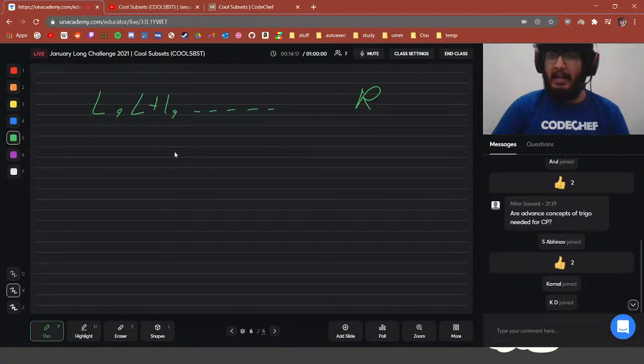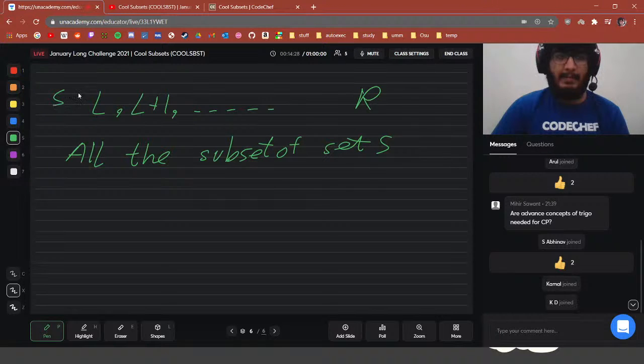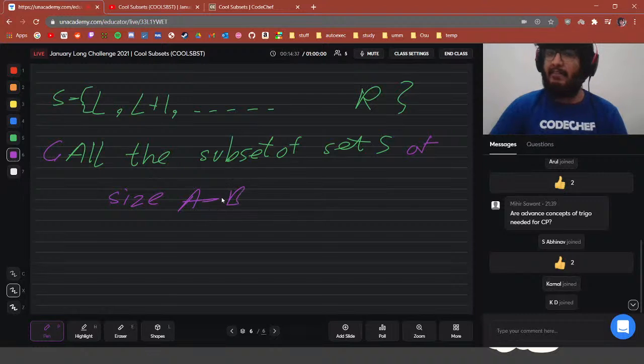We want to create all the subsets of set S, let this set be S, of size A equal to B, which is given in our input, right? Of size A equal to B.